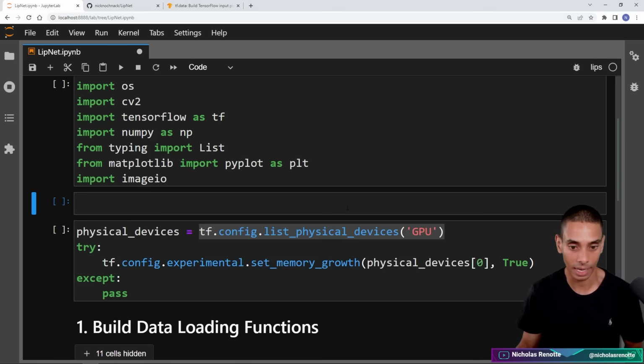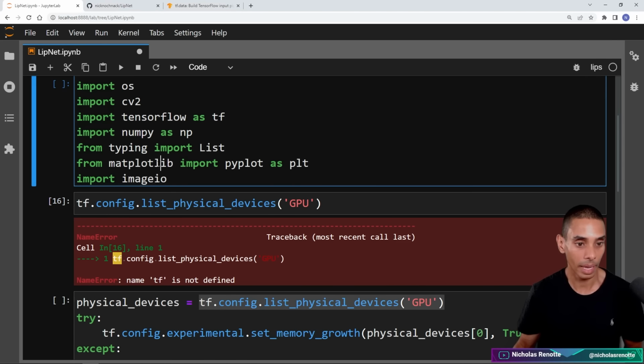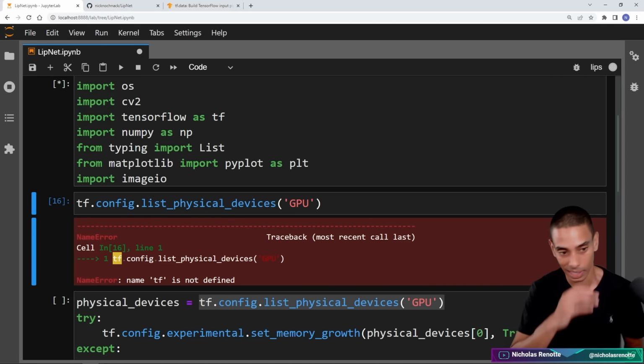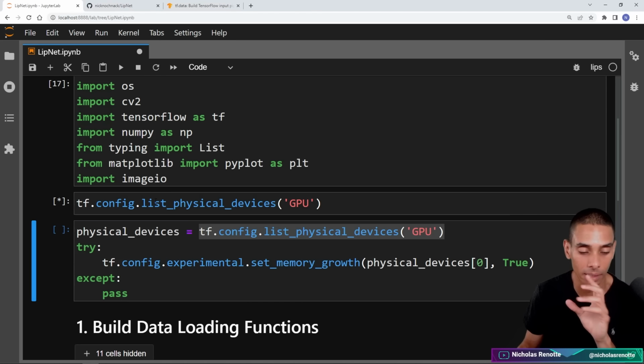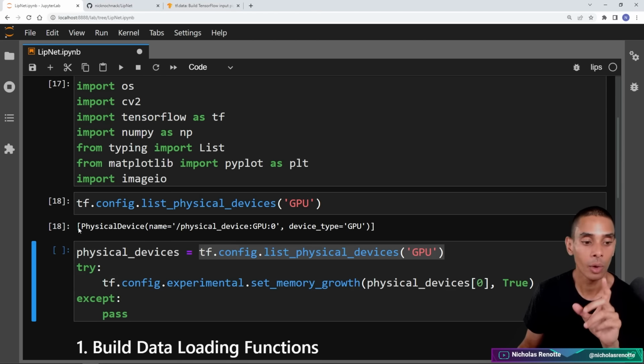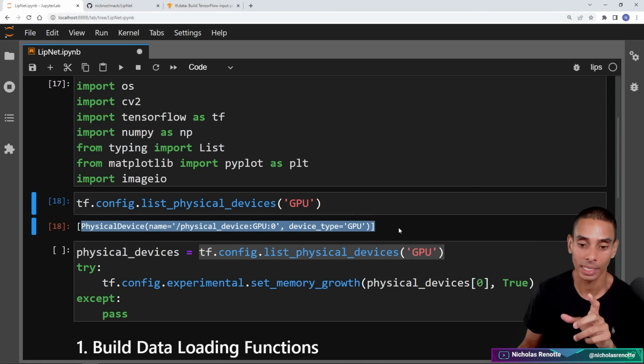So if I grab this line here, we need to actually run our import first. So let's let that run. Five minutes later, now imported. If I go and run this, we should be able to see which physical devices we have on our machine. You can see I've got my one GPU showing up there.